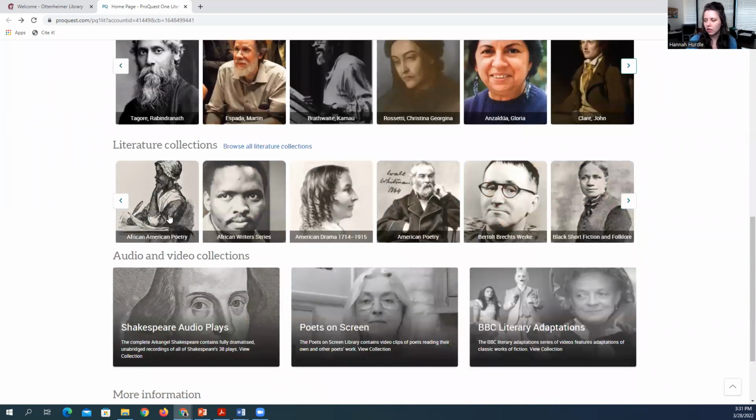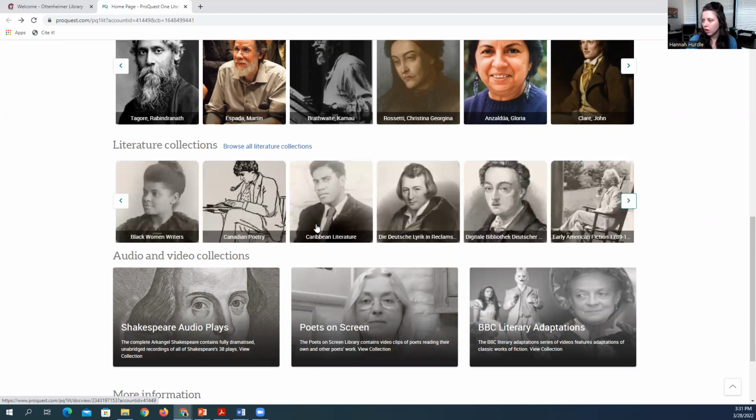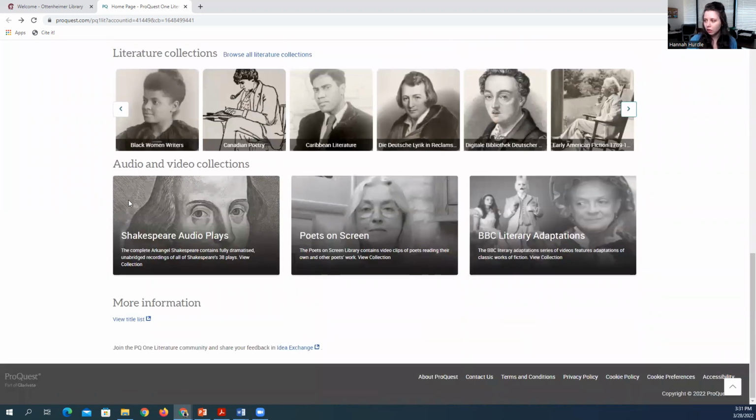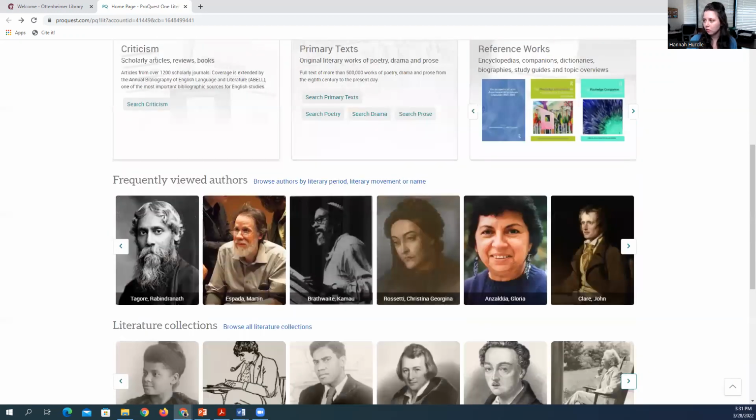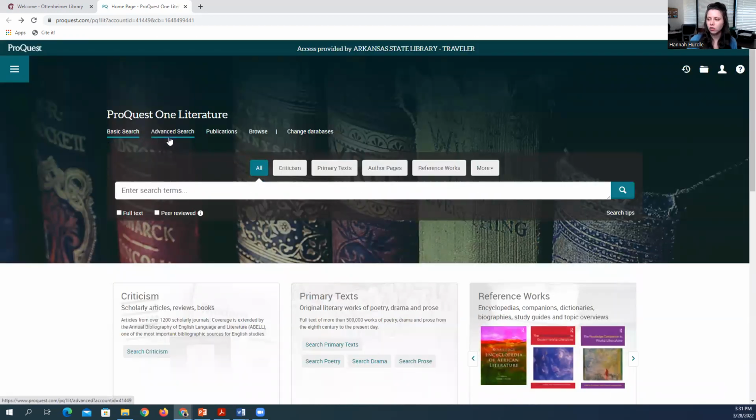And then literature collections: they have the African American Poetry Collection, American Poetry, Black Short Fiction and Folklore, Caribbean Literature, Black Women Writers. They have a bunch of different literature collections you can look at. And then they have those audio and video collections: the Shakespeare audio plays, Poets on Screen, and BBC literary adaptations. You can also do a basic search, an advanced search, a publication search, or just browse, and you can also just search everything.